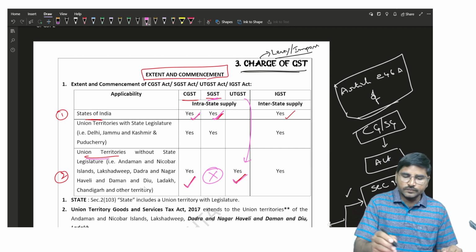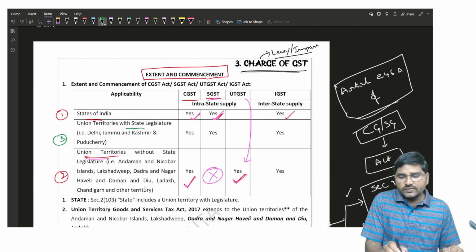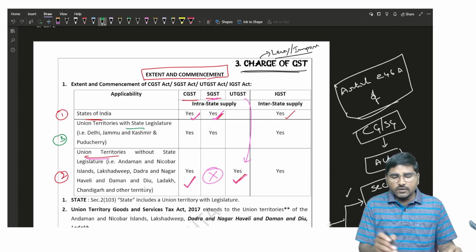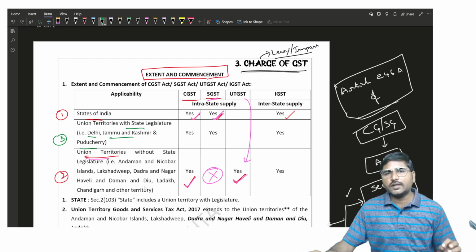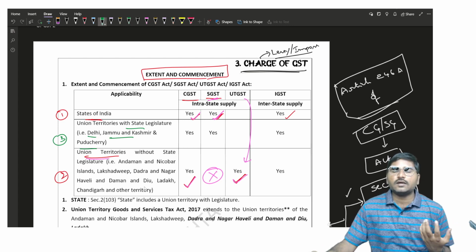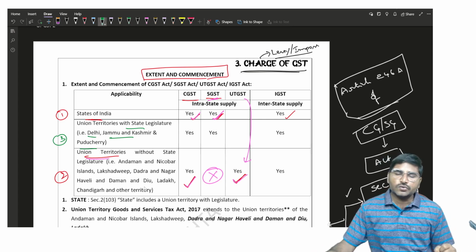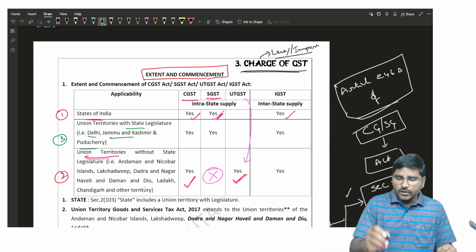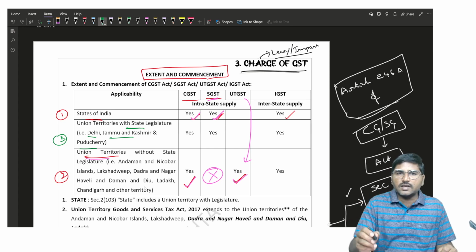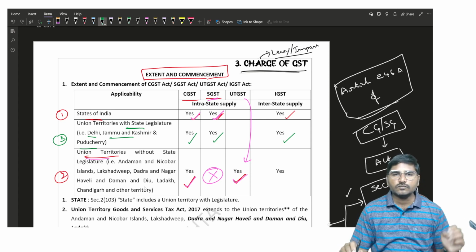Are you getting my word? Now the third element concerns union territories with state legislature. Even though Delhi, Jammu and Kashmir and Puducherry are union territories, they have their own legislation, so they are making their own laws. Instead of following the UTGST Act, they are following the SGST Act. So for union territories with state legislature, the SGST Act is applicable, and the CGST Act and IGST.